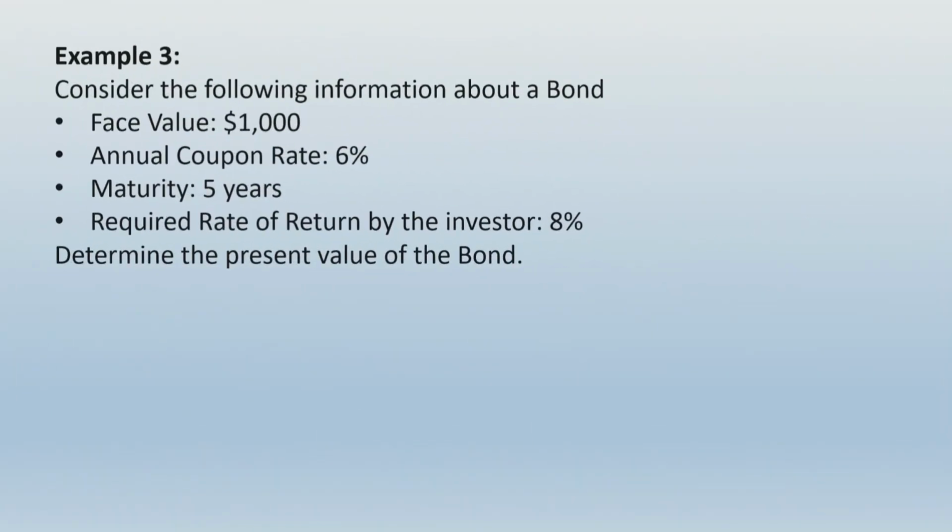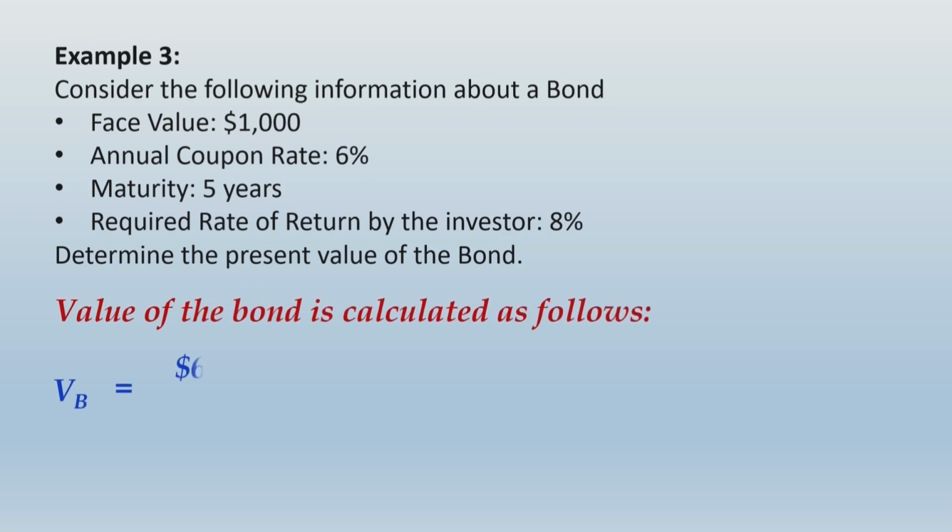Alright friends, once you have completed writing this entire procedure, let us move ahead and take up the next example. In this example again everything is exactly the same, but now the required rate of return by the investor is 8%. Looking at this example, which is exactly similar to the previous example, what we see is the required rate of return by the investor is higher than the annual coupon rate, and one thing is for sure, the present value of this bond is definitely going to be lower than $1,000, and the computation process will be exactly the same.